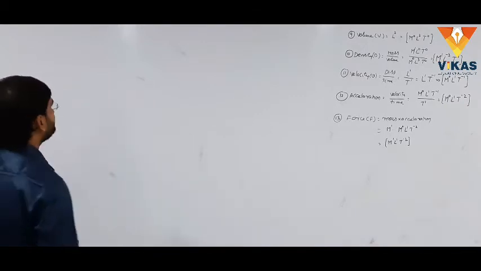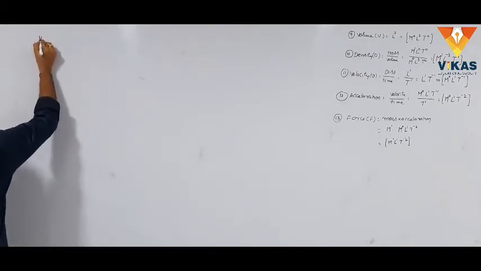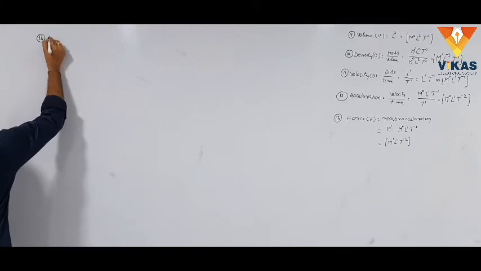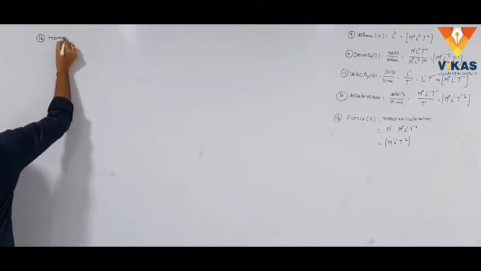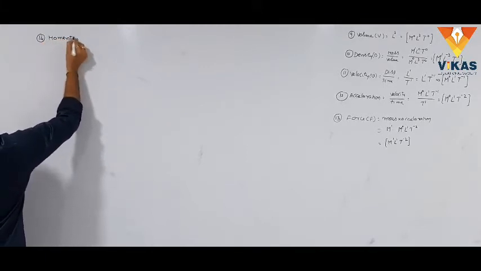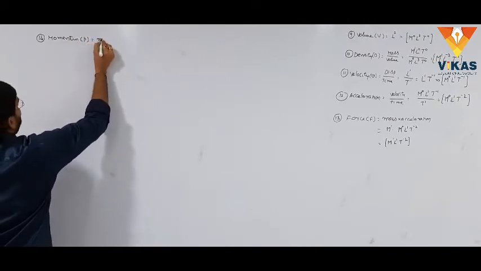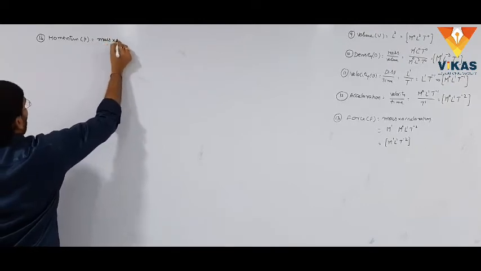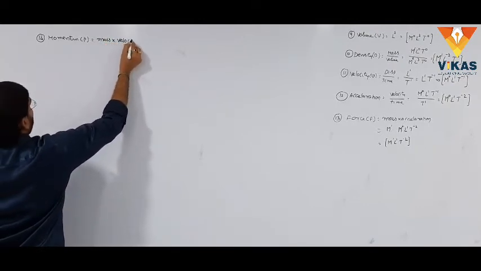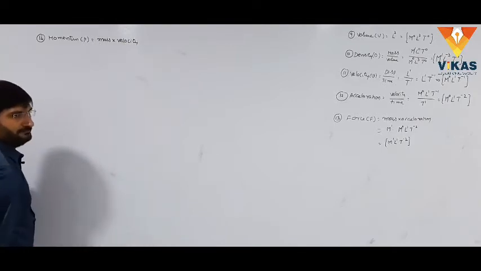Students, listen. Next, momentum, which is represented with a small p. Mass into velocity represents momentum.